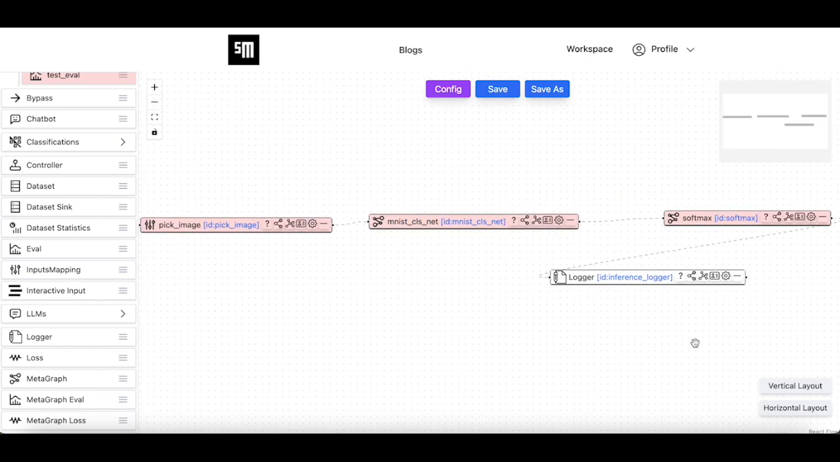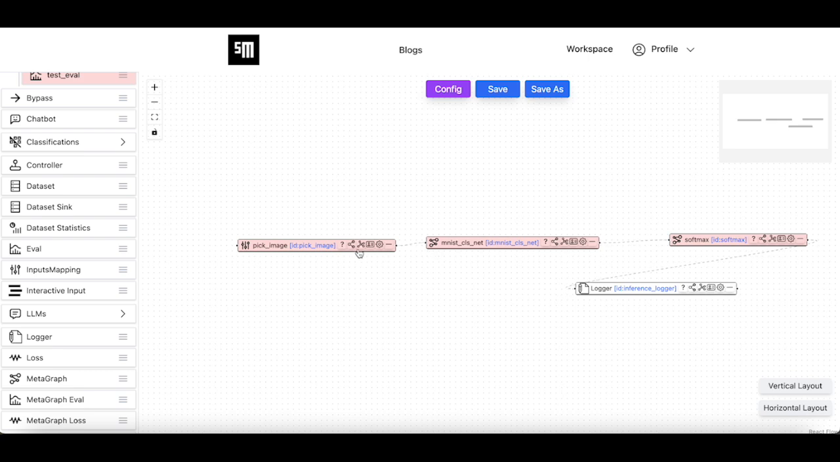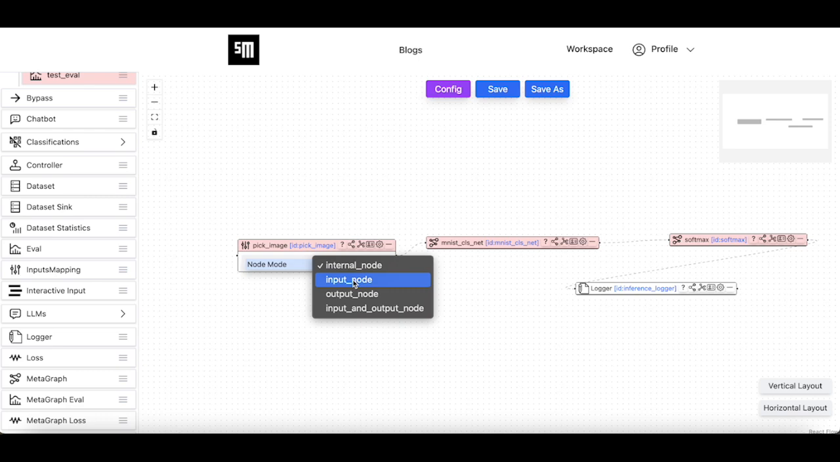As we mentioned before, the main reason behind this new task was to make this agent able to receive inputs from the outside of the agent. Therefore, we need to have an input node for this task. The most straightforward way for this agent to receive inputs from the outside would be to change the mode of the pick image node from an internal node to an input node.